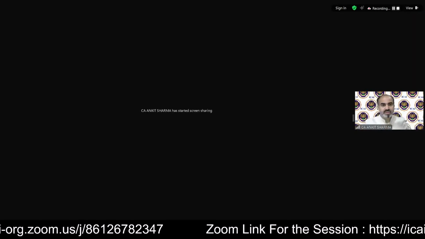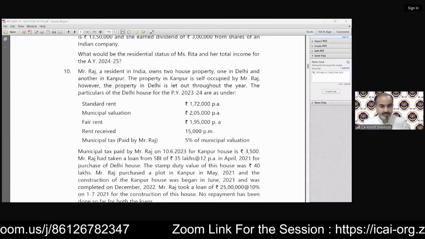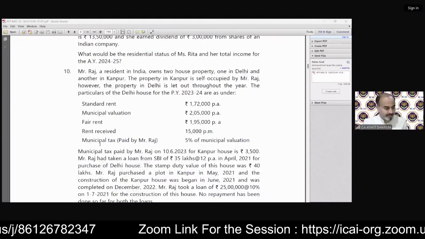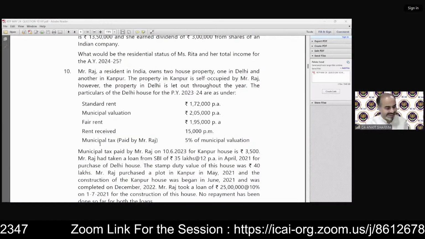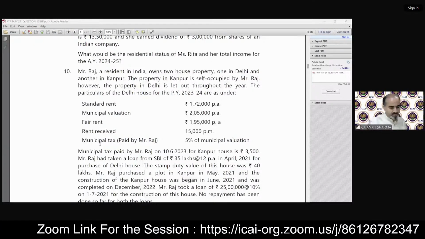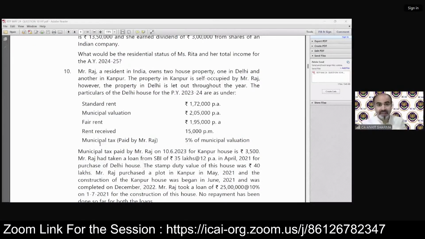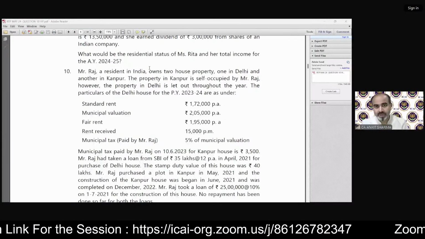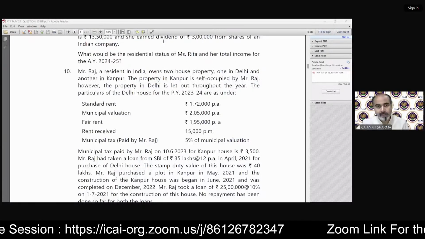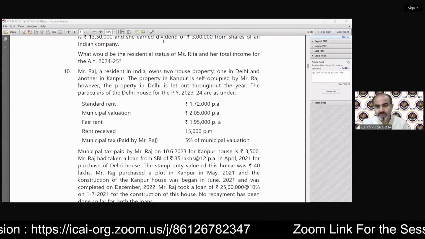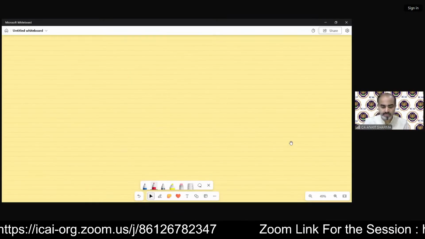There is a question. Mr. Raj, a resident in India. Because the solution is a little bit detailed, I need to solve it on a separate page. I cannot solve it over here because we need space for that. So let's solve it over here.